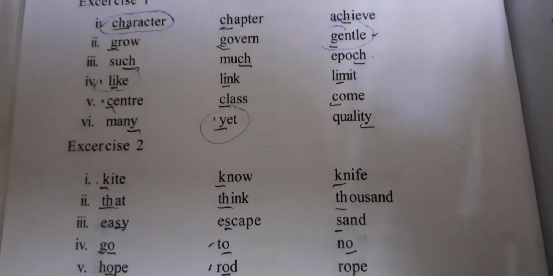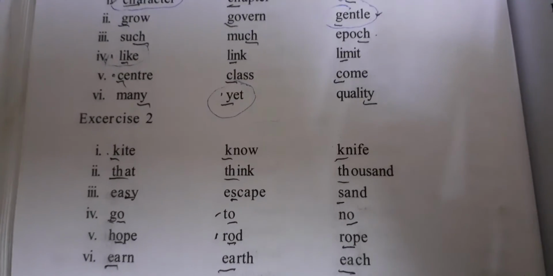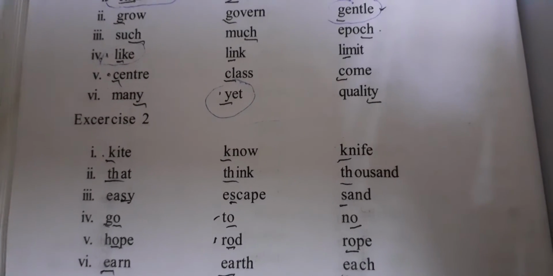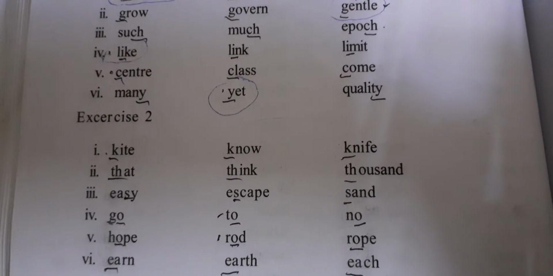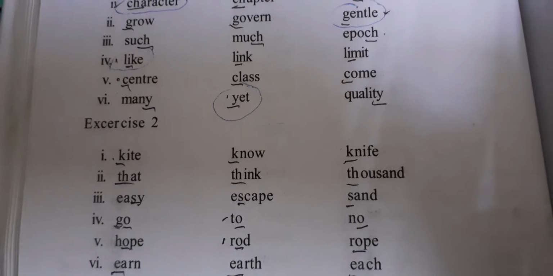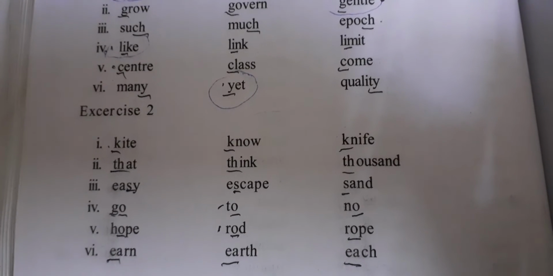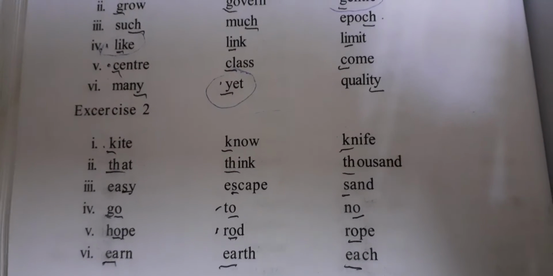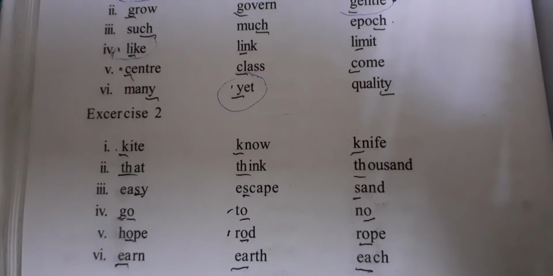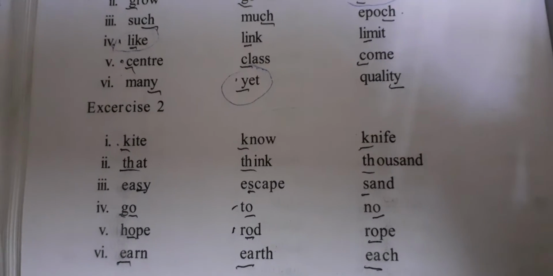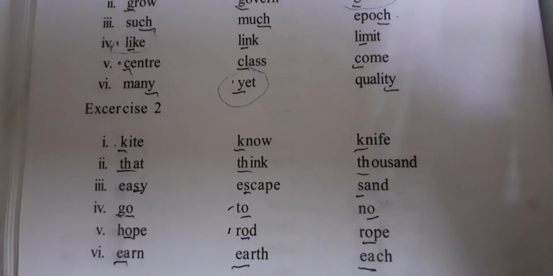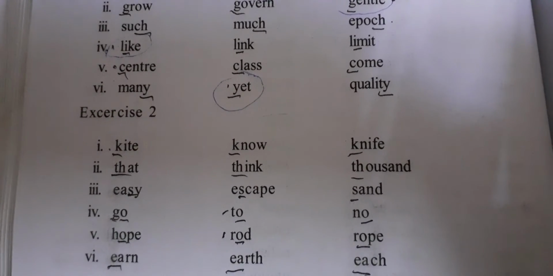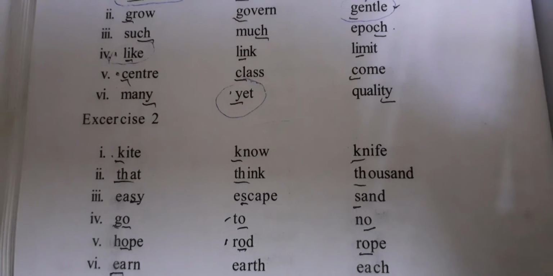Now come to the second set. Kite, no, knife. In no, K silent. In knife also K silent. Both belong to the same family. But kite, K is not silent. K is pronounced. So kite is the answer. Kite is the odd sound. Similarly, second one, that, think, thousand. That is the answer. Think, tha, thousand, tha, same. That is the answer. Next, easy, escape, sand. S is underlined. In escape, S gives out sa sound. In sand also S gives out sa sound. Easy, za sound. Easy is the odd sound.